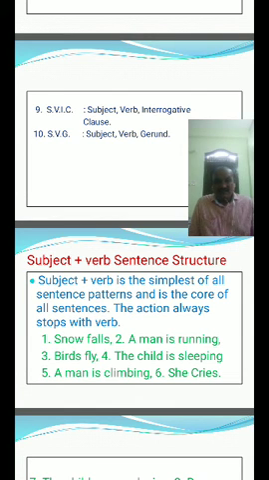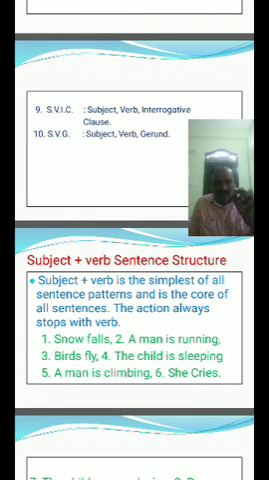Actually these pictures are there in your textbook, but due to some technology or typographical problem, I did not provide the pictures here. So these are the examples, the answers for those pictures. Some of the pictures are there in your textbook under the subject plus verb sentence structure.